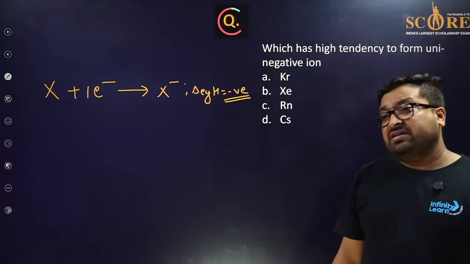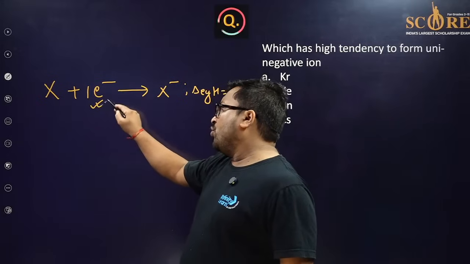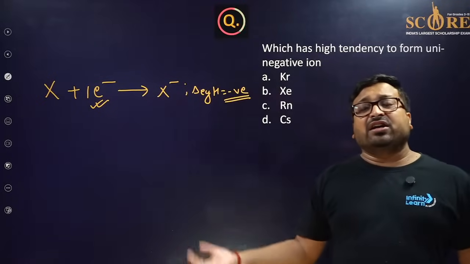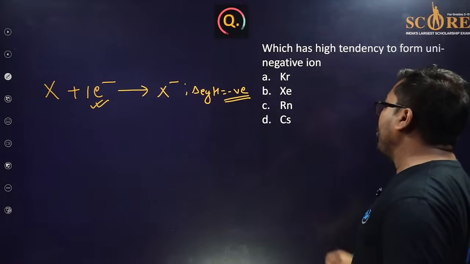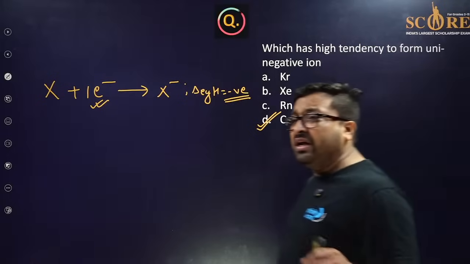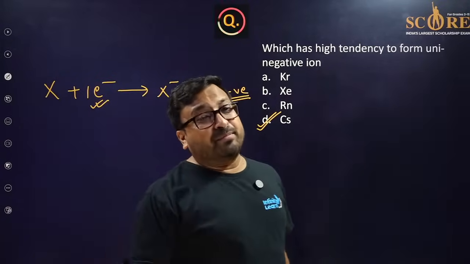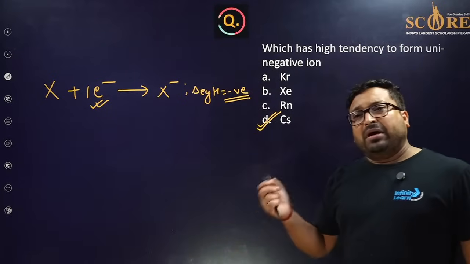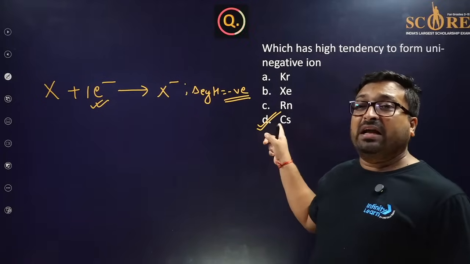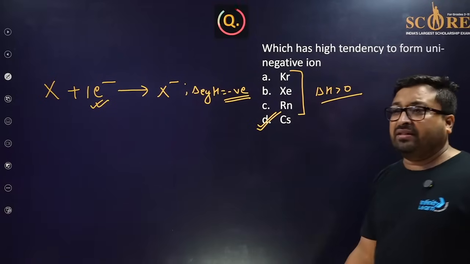So Karthikeya is saying answer D. Okay, let's check. If on addition of an electron energy is released, it means energy is getting reduced. If energy is getting reduced, stability will increase. So now your answer is absolutely right. Many people think, sir, this is Cs, the most electropositive metal, how will it accept an electron. But if you measure the electron gain enthalpy, it has a negative electron gain enthalpy. In all other cases, delta H is greater than 0. So very good, Karthikeya.